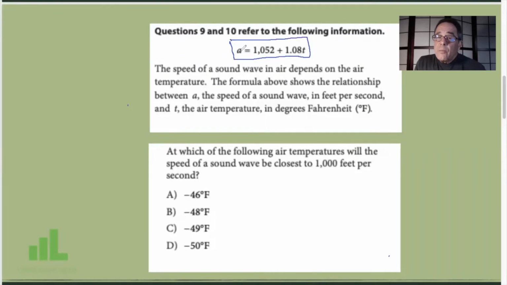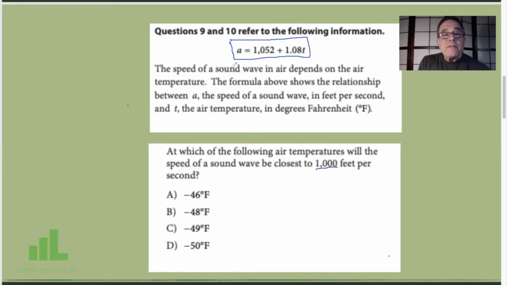But here's the thing. Whenever they give us an equation, they will explain to us what the pieces of the equation are. Then it's our job to reason our way through the equation to kind of make sense out of it and then get to work. So let's see what this says. First of all, at which of the following air temperatures will the speed of sound be closest to 1,000 feet per second? Let's go see how we apply this equation.